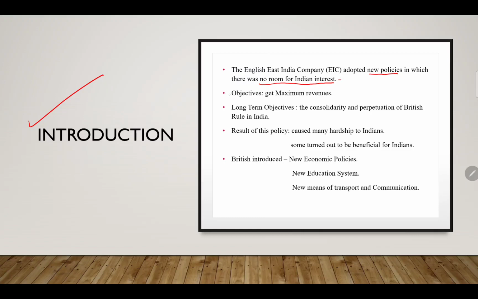The main objective of these policies of the East India Company was to get maximum revenues, means finance, money, because the East India Company was a big company, so they needed finances to run the company. That's why their main objective was to get maximum revenues. And their long-term objective was to consolidate and perpetuate British rule in India.